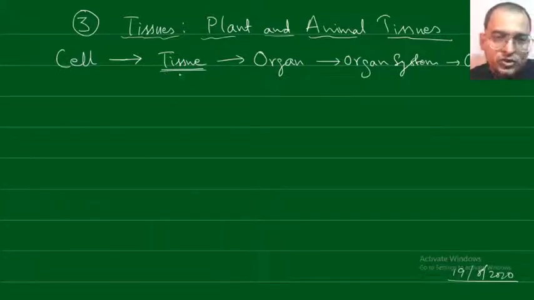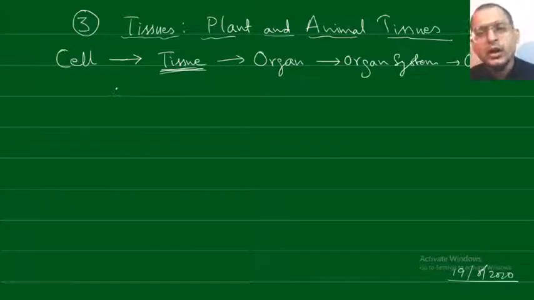So tissue is a group of similar cells which carry out a specific function, and those cells are from the same origin. Let us look into the different types of plant tissues first.